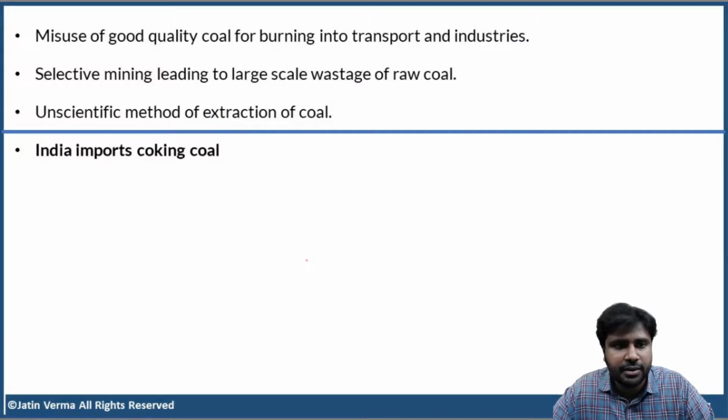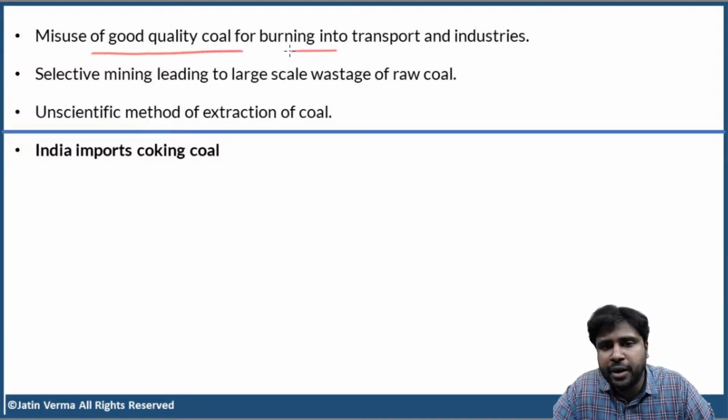Okay. Now, misuse of good quality coal for burning into transport and industries. Okay. So, good quality coal is not used in thermal power plants much. It is mostly used in metallurgical industries and transportation. Of course, we do not have any coal based engines or anything like that now, but it is mostly used in industries, metallurgical industries.